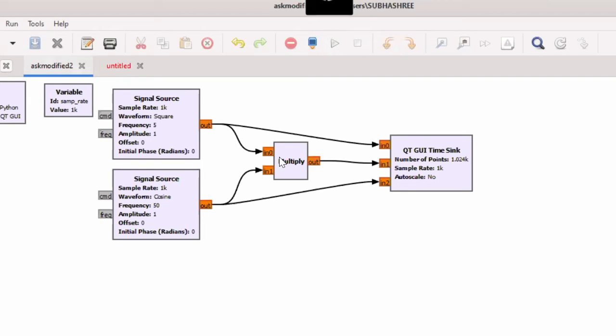In the theory, you have learned that ASK can be generated by multiplying the message signal in unipolar form with the sinusoidal carrier signal. That theory block diagram is now implemented in GNU Radio using the same blocks. So here you don't have to write any program like in Octave. You should know the theoretical blocks, create them here using GNU Radio, and run it. That is what you have to do.